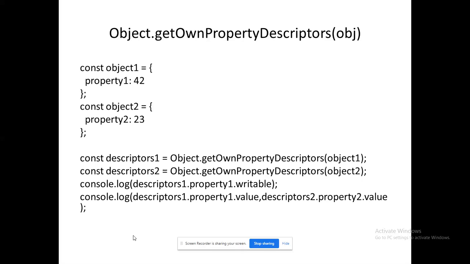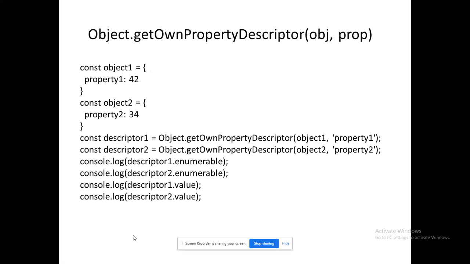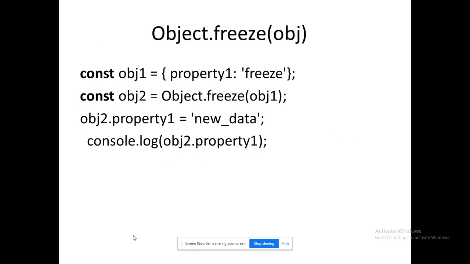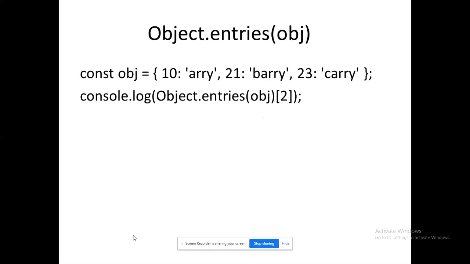Okay, getOwnPropertyDescriptor, creating handlers using Object. I'm going to access it directly using the handler, I'm going to access it using the descriptor, and I'm going to access the values here. With the freeze method, I can't further change the value of a property available in the object.